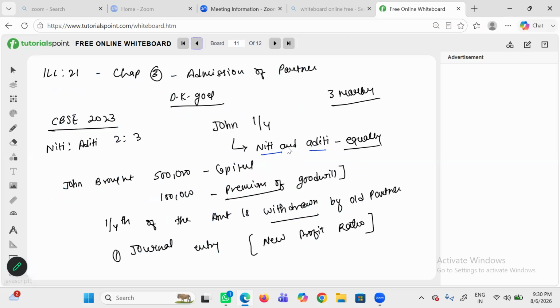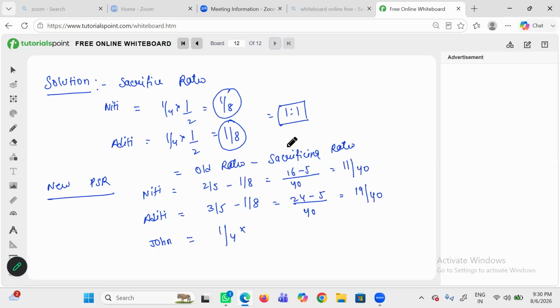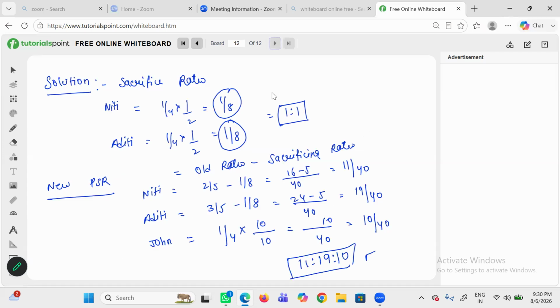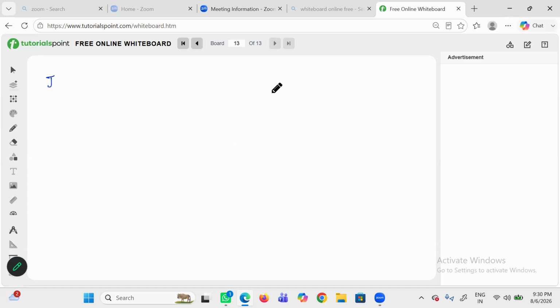The share of John is 1/4. The base is 40, so we multiply and divide by 10 in numerator and denominator. It is 10/40. The new ratio we have already calculated, that is 11 is to 19 is to 10. Means one part of the answer is already calculated. Now we have to pass the journal entry for 3 things: capital brought, premium for goodwill brought, distribution of goodwill and withdrawal of goodwill.